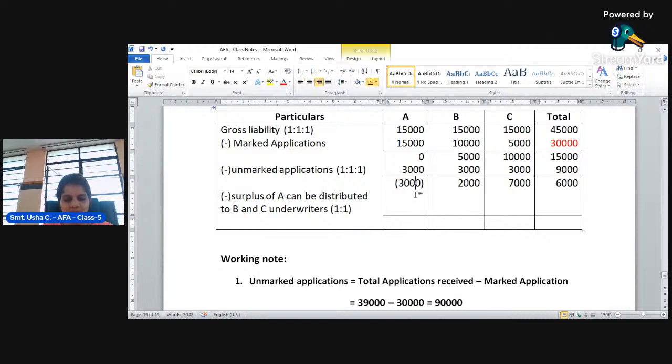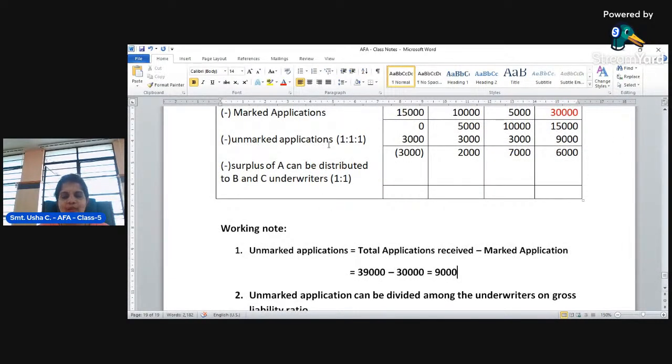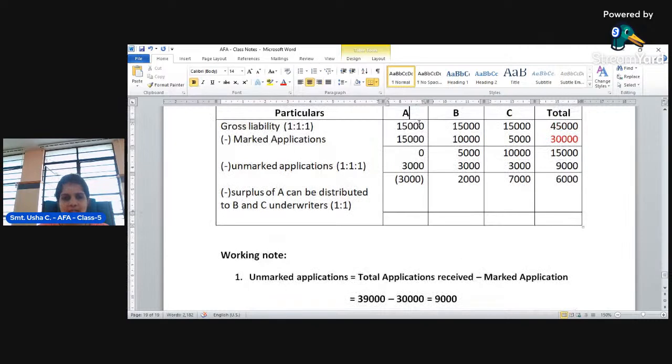Look here, there is a minus balance of 3,000. There cannot be an excess of subscription. Total shares issued are only 45,000, and they have received 39,000 applications. Out of these, there are 9,000 applications which are unmarked. So this 9,000 is divided among all the underwriters equally, irrespective of the marked applications received from them.